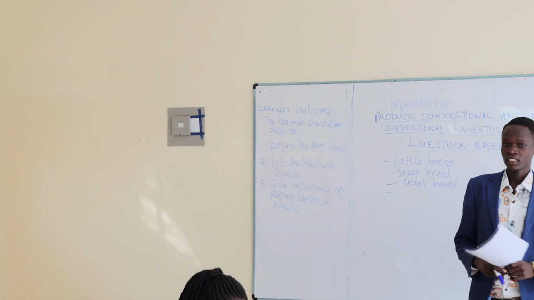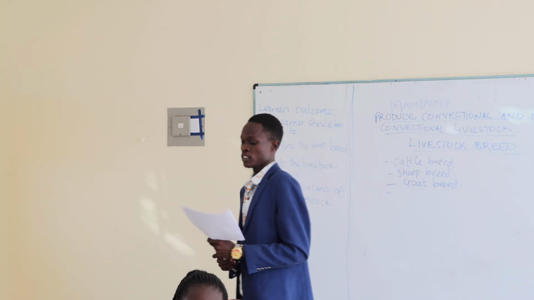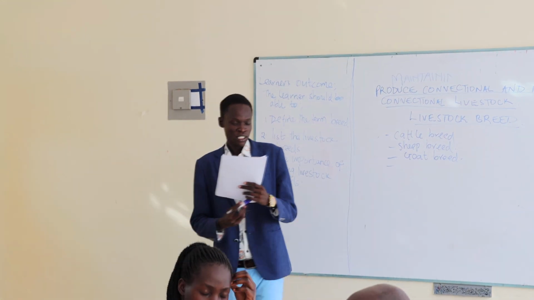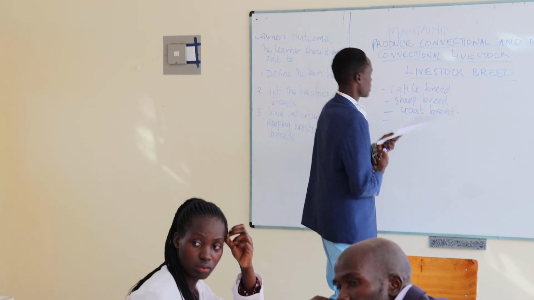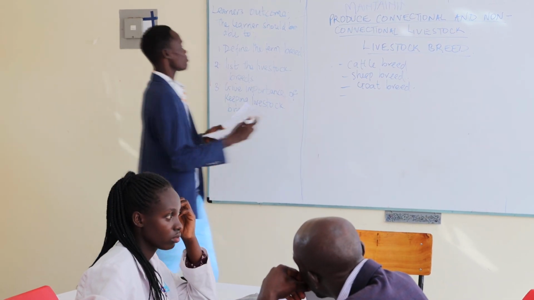So any other livestock breed? The camel breed. You've seen the camel breed? Is it a breed? So there is the poultry breed.